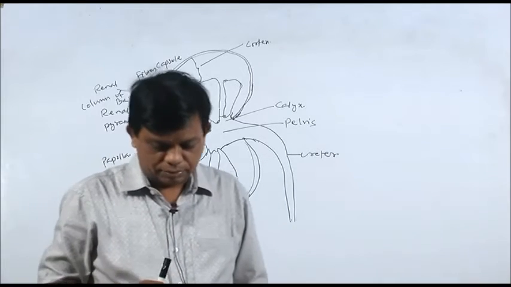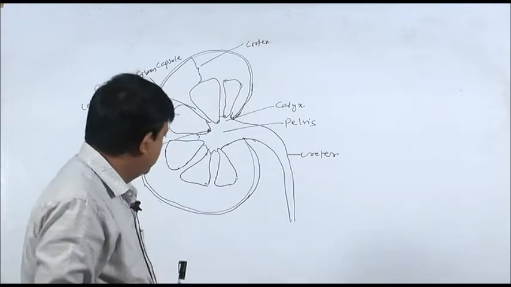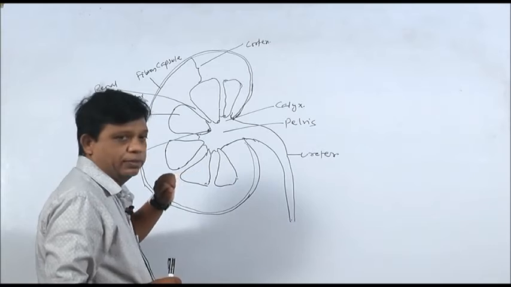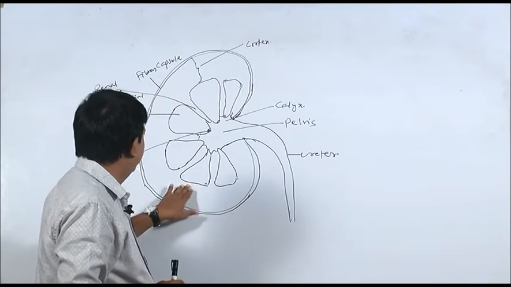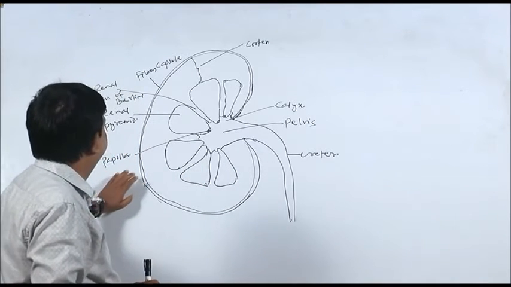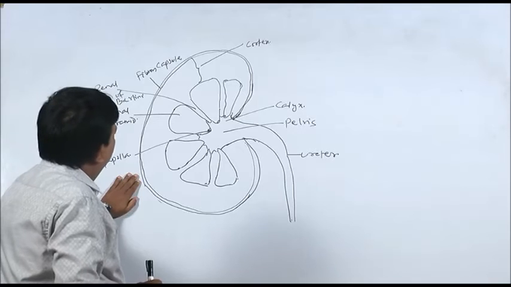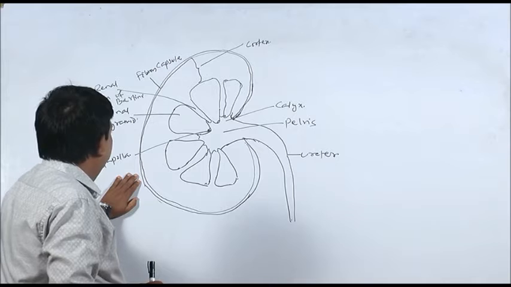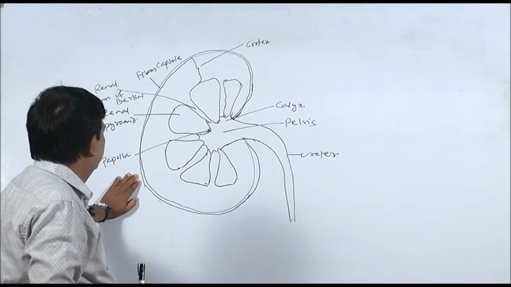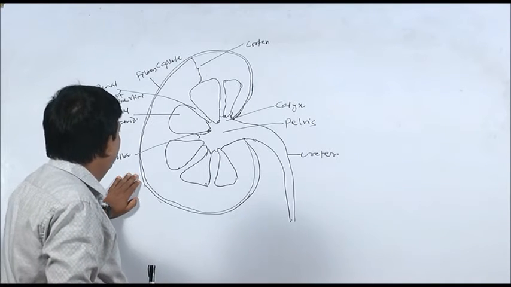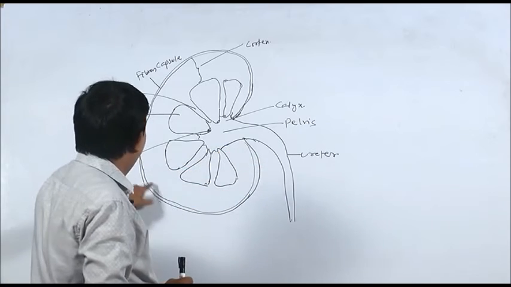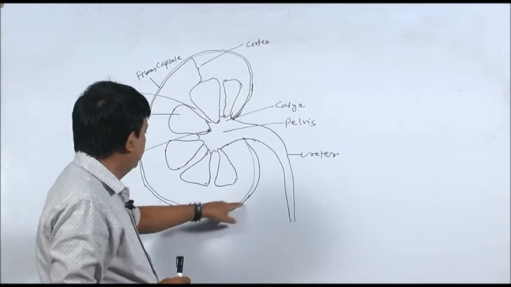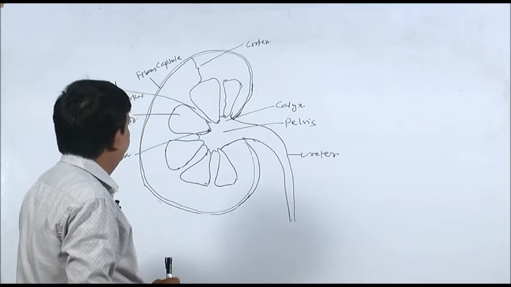When a transverse section of kidney is taken, it appears like this. This is the diagram of section of kidney. Externally, each kidney is covered by a fibrous capsule.